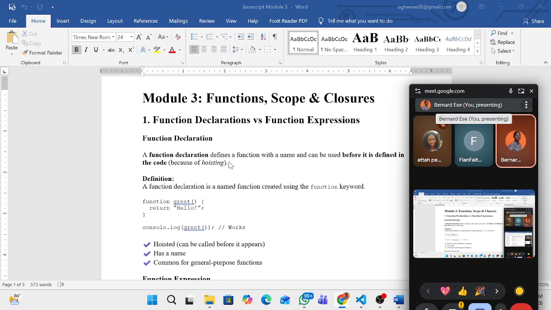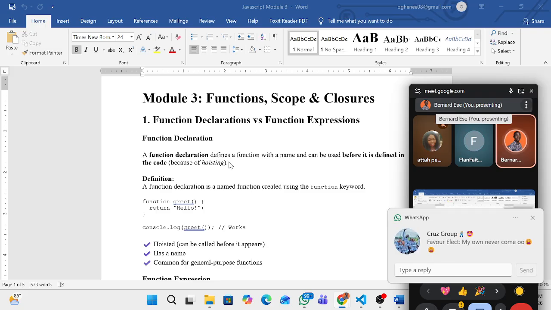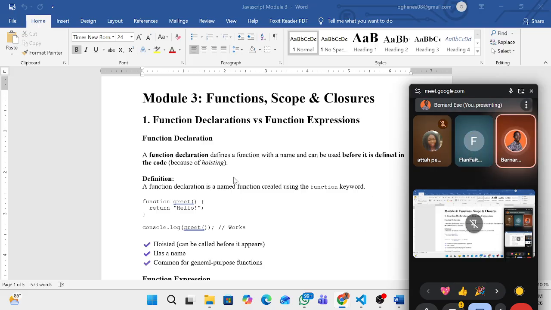So function, okay, assignment. I will not say it. That's the assignment. The assignment is, what is the function? Let me know what is the function. Drop it on the group chat later this evening.